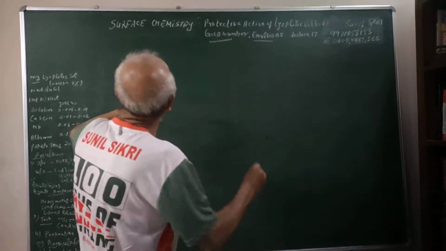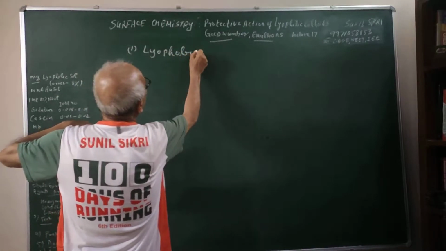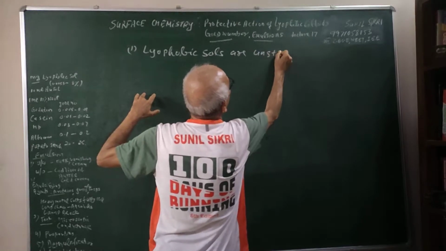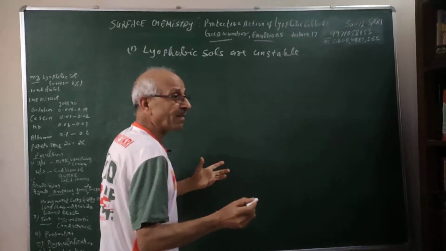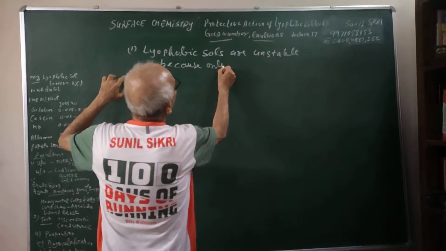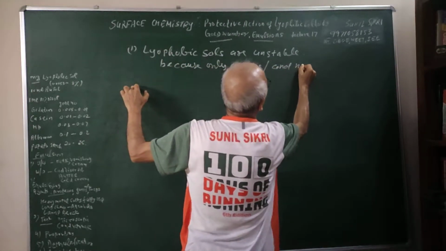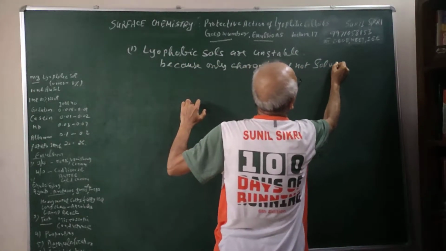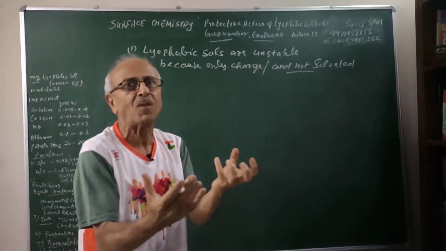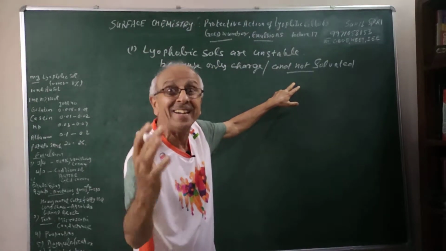And students, we have discussed that lyophobic sols are unstable. They are not stable because they have only charge and are not solvated. They are not surrounded by the solvent sheet of molecules, as they are solvent hating, dispersion medium hating.